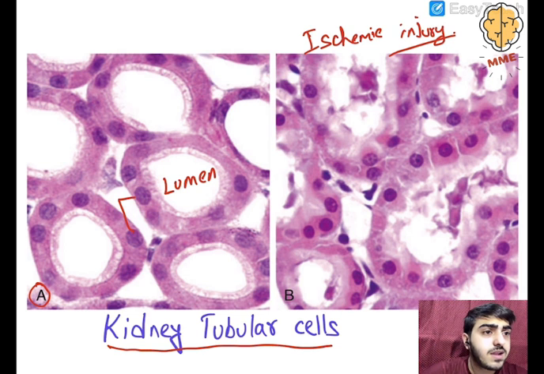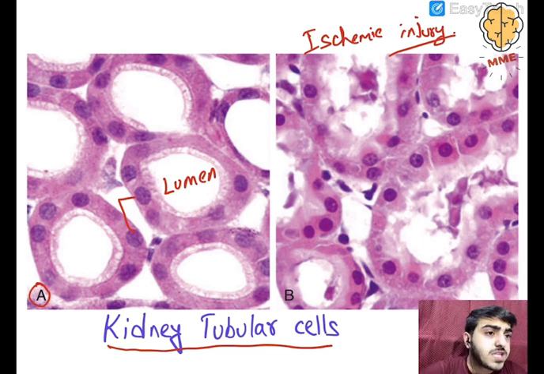The cells look different compared to this cell. The nucleus is increasing in size, the cell is increasing in size. Look at this one large cell as compared to the small cells. So increase in the size of the cells is happening.